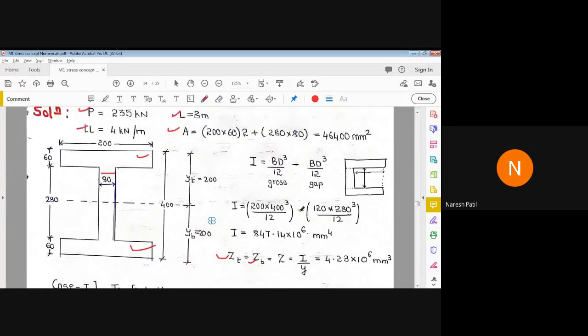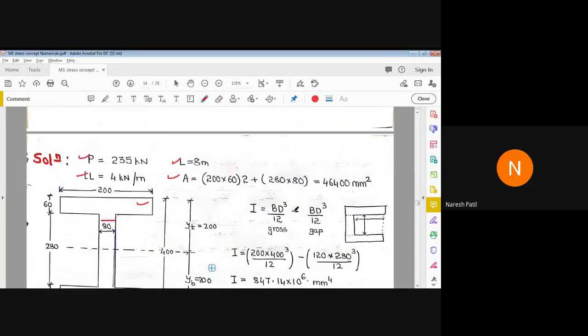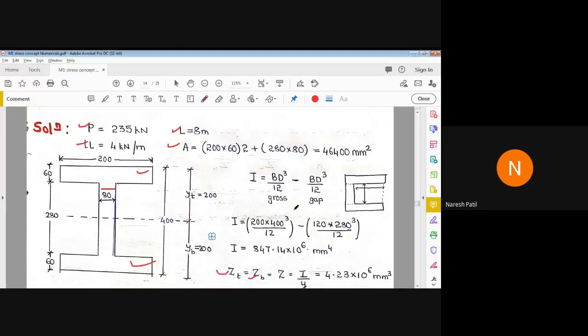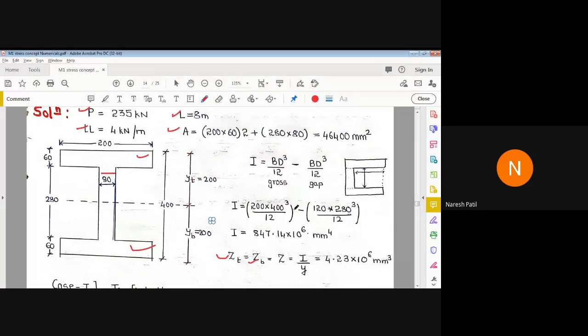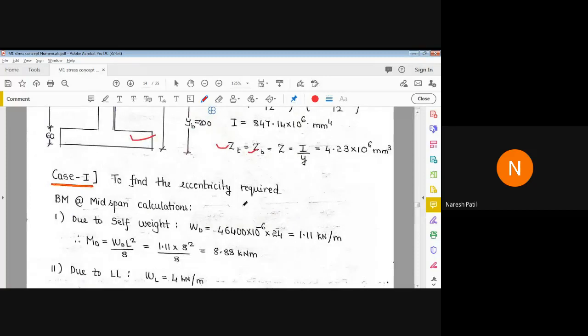Regarding this, if you have any doubt, please ask. These are the properties of this section with respect to the given data. We have calculated them, and if you have any doubt, please ask, or we'll move on. Okay, now next, case 1. In case 1, they have asked to find the eccentricity required.